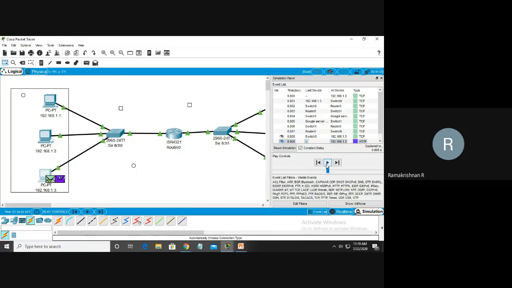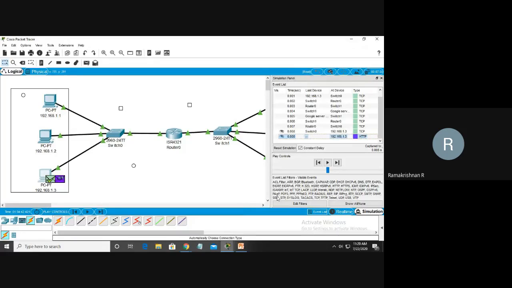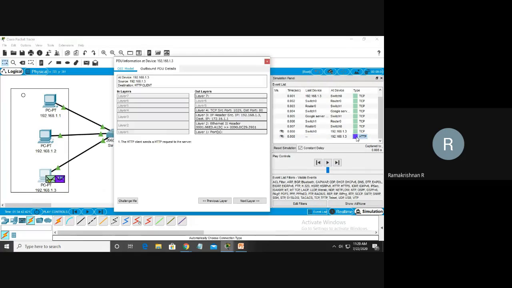I stop it now. Suppose I see the layers of the TCP protocol, the fifth layer, the application layer, should be enabled for HTTP. But in the latest version, it's not displaying. But anyway, no problem. I just click it here. You see 192.168.1.3. This machine is a web client. Like this, HTTP should be displayed in the 7th layer because the application is HTTP.